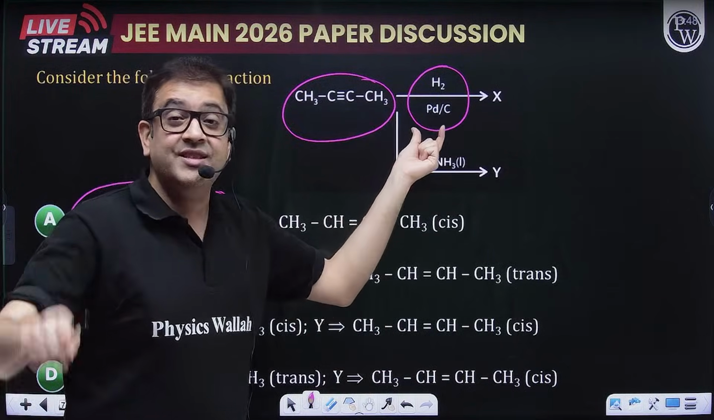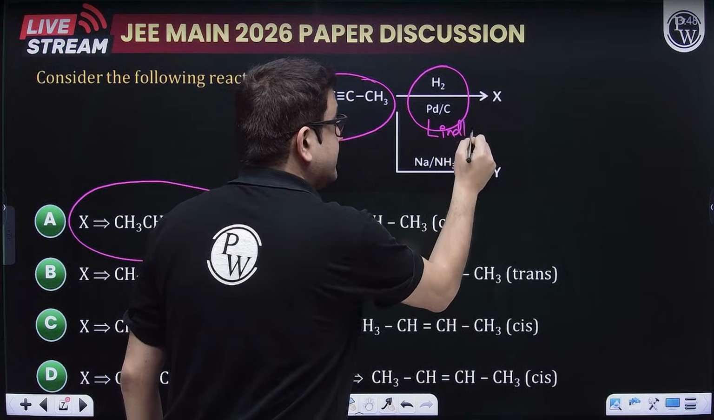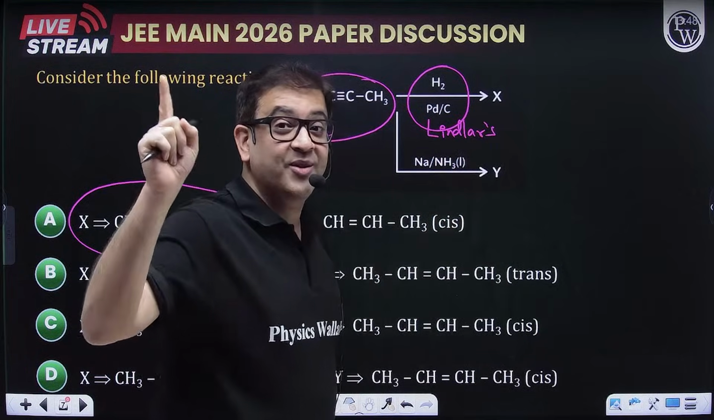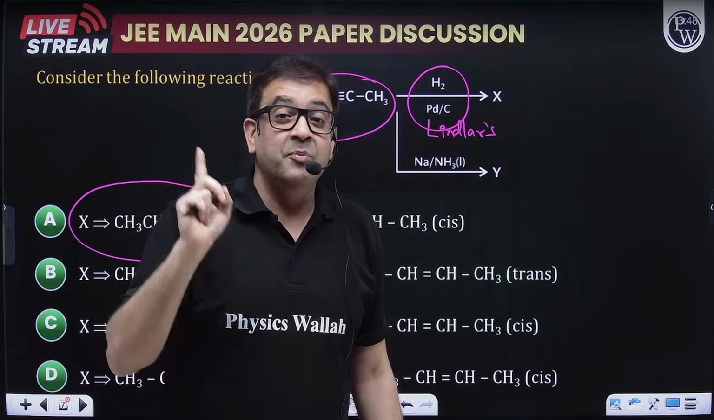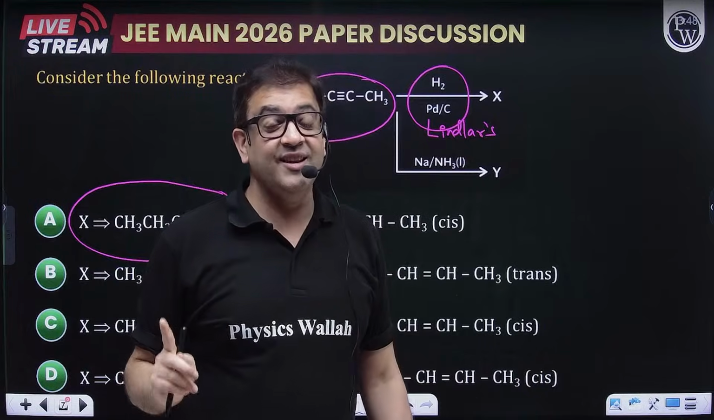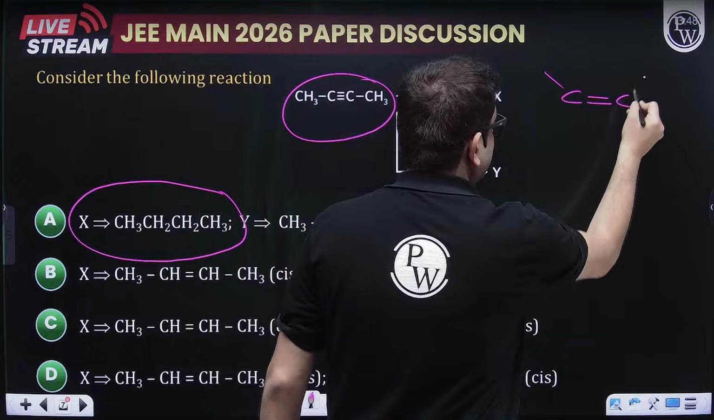So Pd/C, if I'm suggesting that it is Lindlar's catalyst, then in the 200 questions series also I've told you the rhyme that we learn: giving poison is a sin. Sin forms cis isomer of alkene. So you get a cis form of